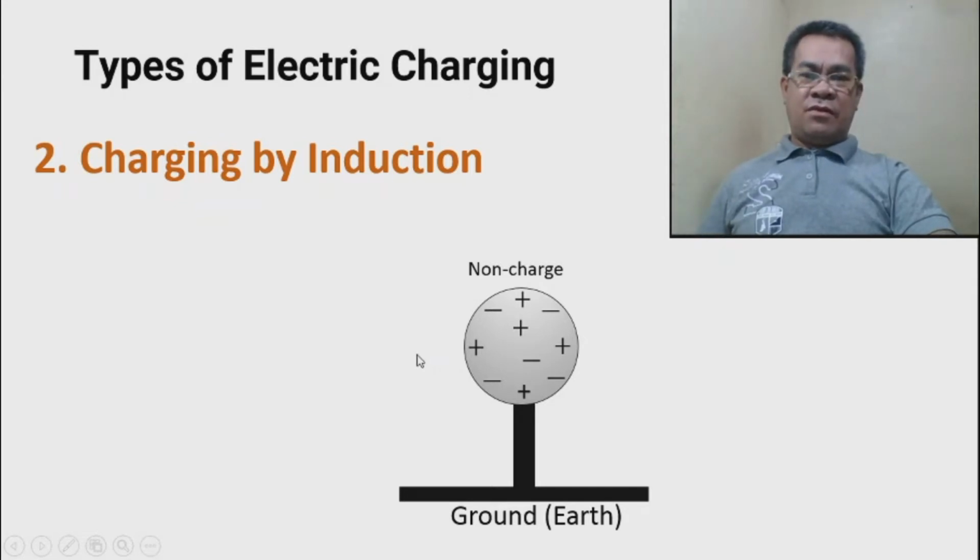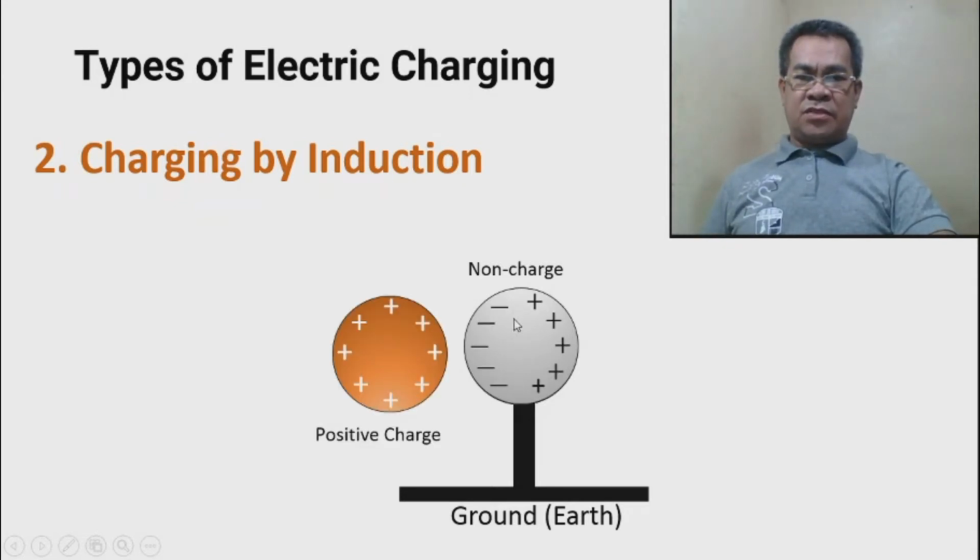So what do you think? What will be the process in order to have charging by induction? The alternative is you let this positive charge move away from this particle. You have to find a way such that this positive charge is eliminated from this object, so that the protons will be outnumbered and it is more on electrons.